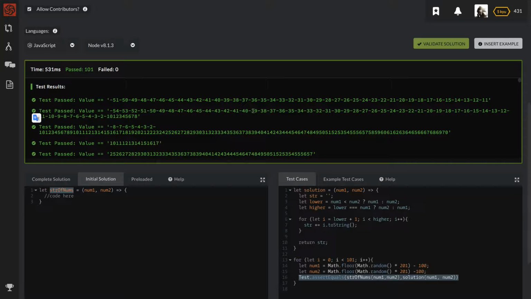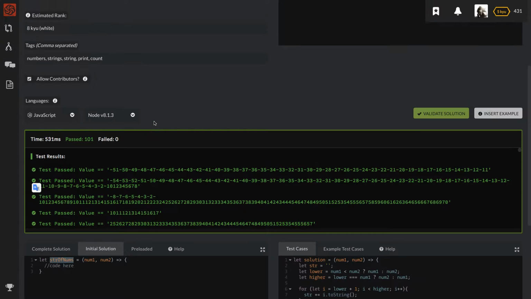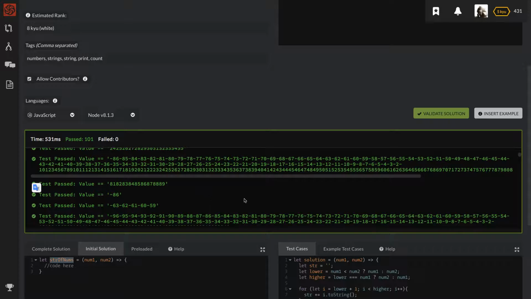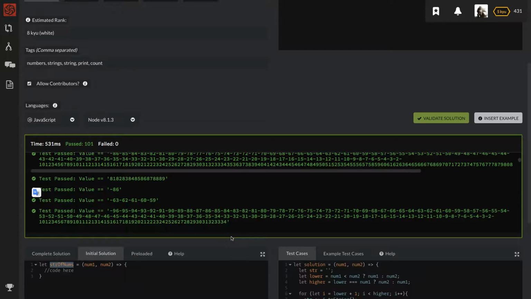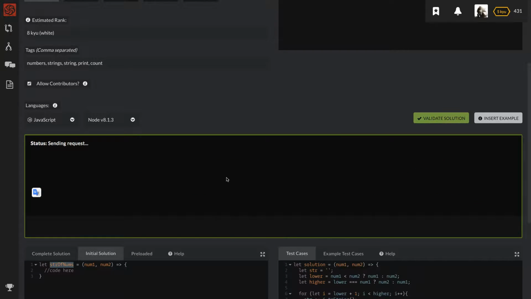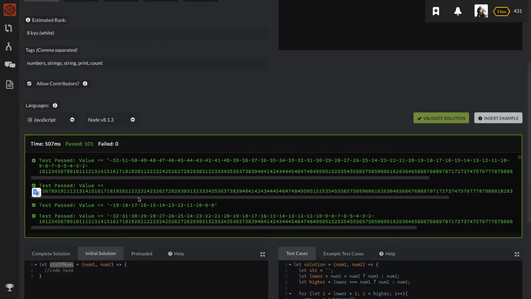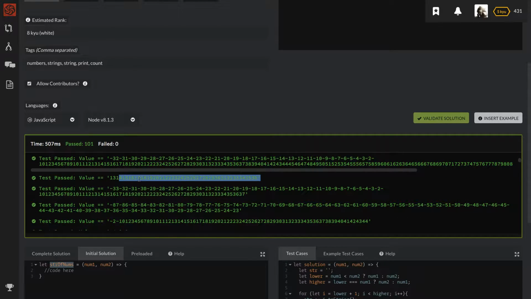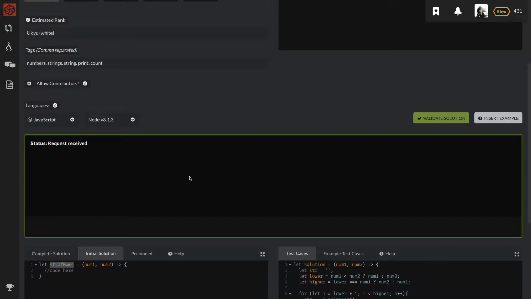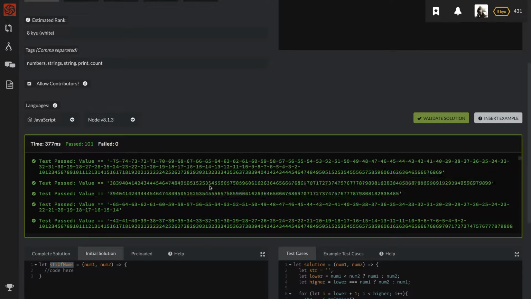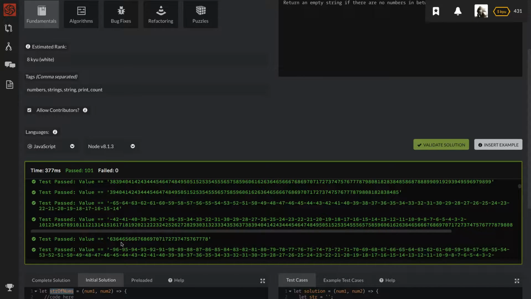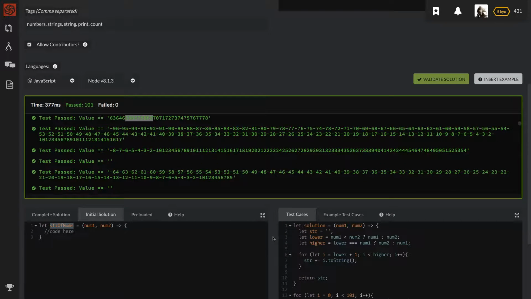It's going to run like 100 of them. Boom. And it's going to be different every single time because it's based on random numbers. So let's go and see. See, look at that. These are different. One more time. Yep, these are different. And that is how I got through the random test cases.